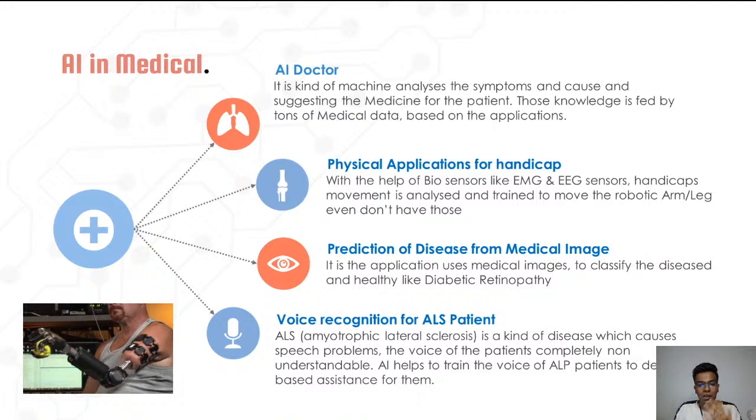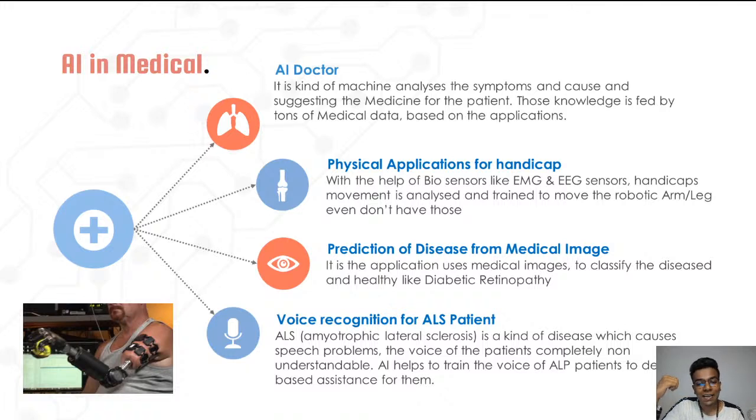And the third application, prediction of disease from medical images. Of course, we used to predict COVID detection, so that is also in the list of our projects. And then in Madurai, if you know, there is the Aravind Eye Hospital. There is a diabetic retinopathy detection application. It is nothing but blood leakage happening in the eyeballs. So it is really hard, right? That can be detected by using this artificial intelligence. That research is still going on in Aravind Eye Hospital, which is present in Madurai. So that is the third thing.